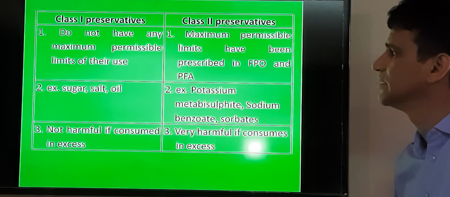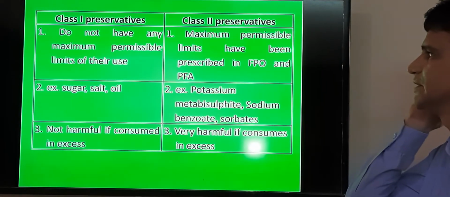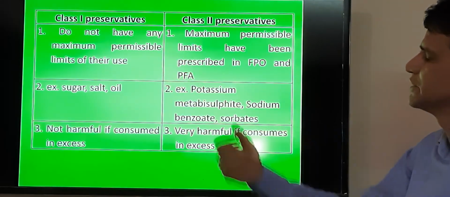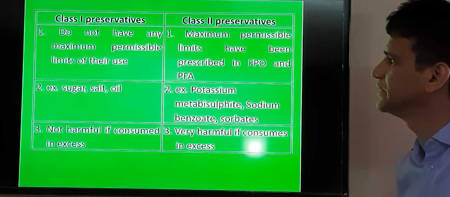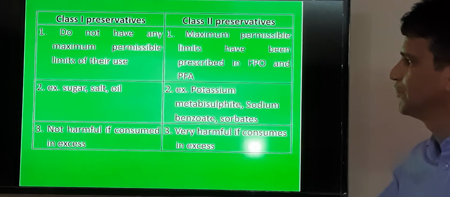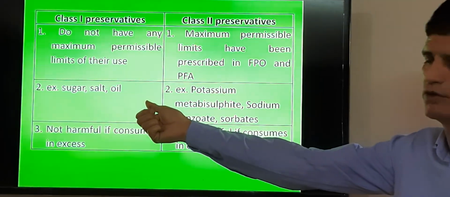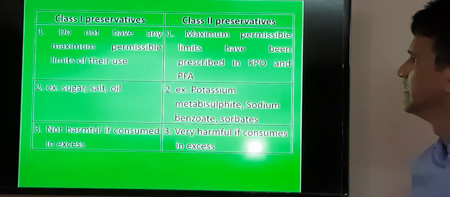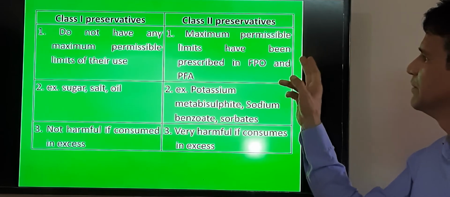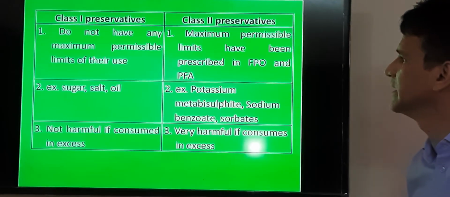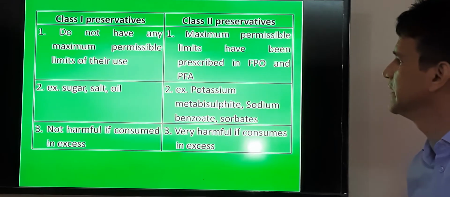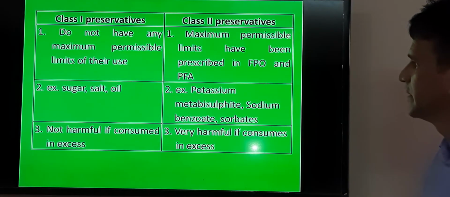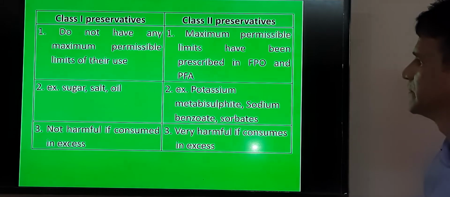There is a difference between class 1 preservatives and class 2 preservatives. Class 1 preservatives do not have any maximum permissible limit for their use, for example sugar, salt and oil, and they are not harmful if consumed in excess. Class 2 preservatives have a maximum permissible limit, prescribed by the FPO as well as the PFA, for prevention of adulteration of the food product.